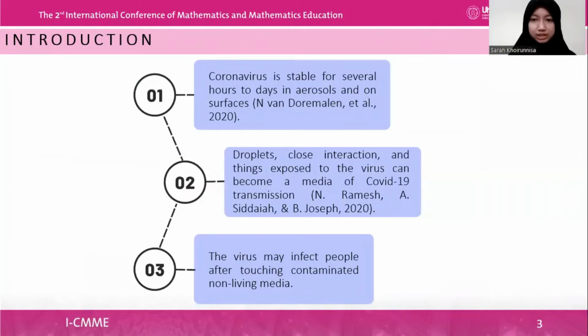Droplets, close interaction, and things exposed to the virus can become a medium of COVID-19 transmission because the virus is stable for several hours to days in aerosols and on non-living surfaces. The virus may infect people after touching contaminated non-living media.